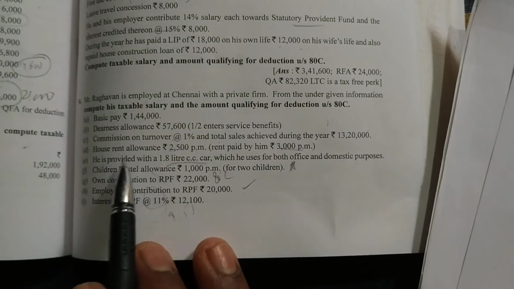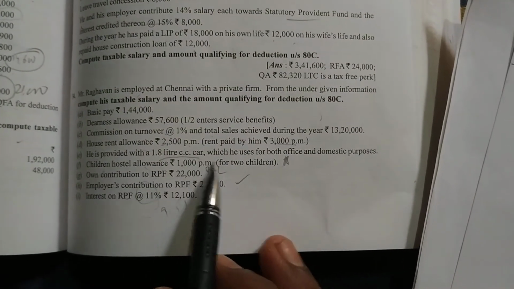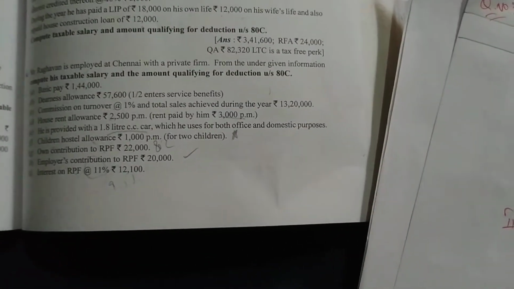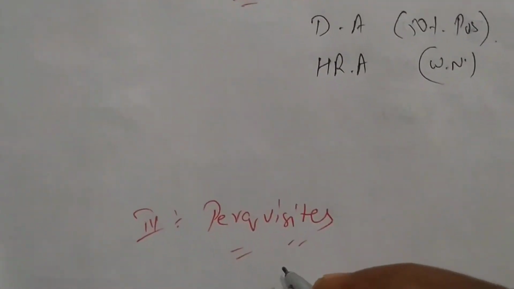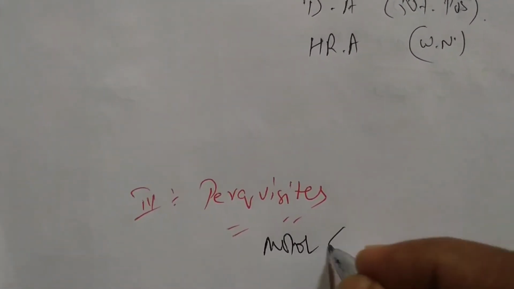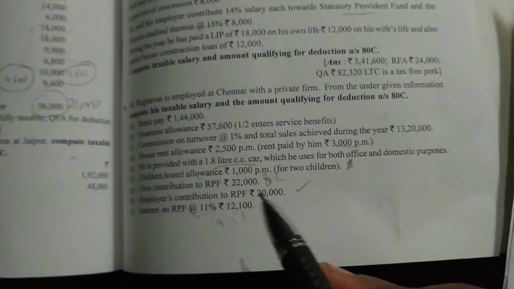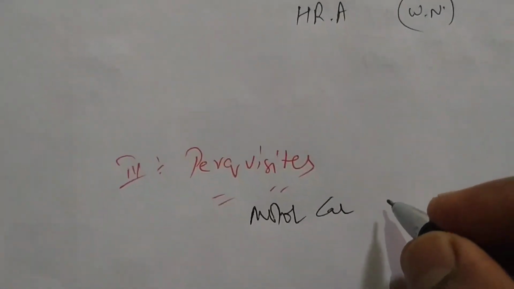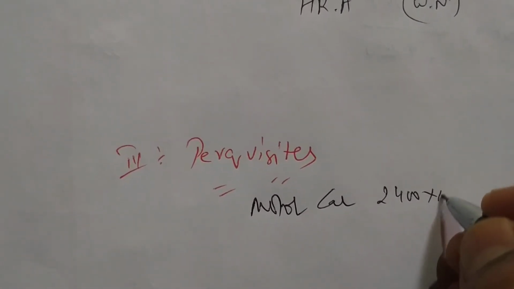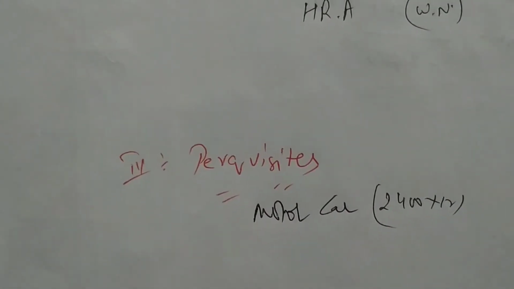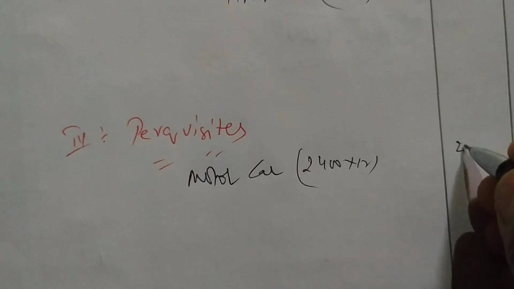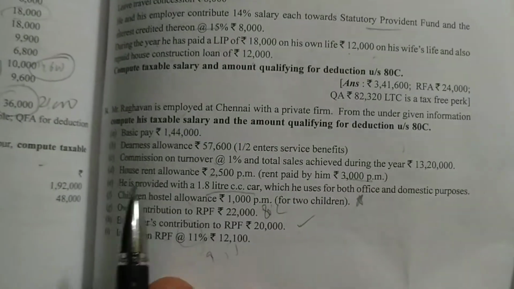Entirely everything we'll write. He is provided with a 1.8 cc car used for personal and domestic purpose. So a car is provided, so we'll write here motor car under perquisites. It's a big car. Driver is not provided, only car is provided. So we have 2,400 into 12 months. When we multiply we get 28,800.